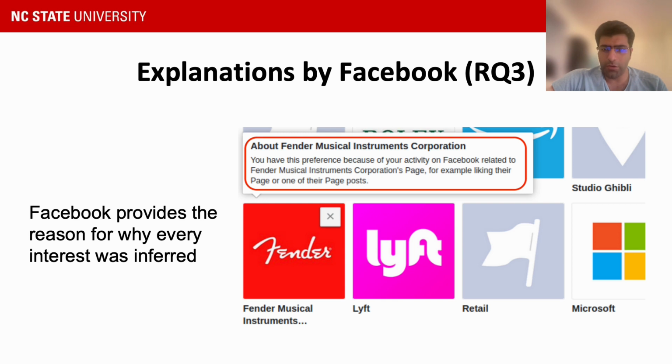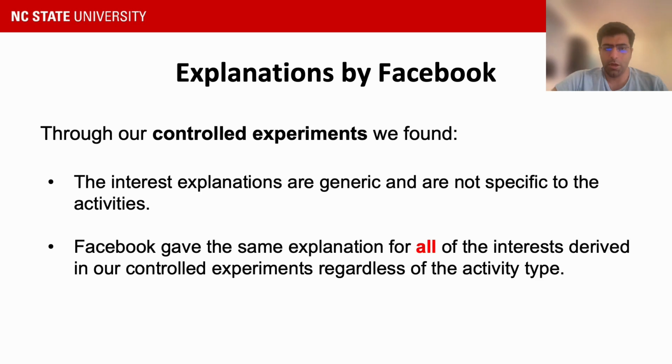Now, we evaluate the accuracy and effectiveness of interest explanations to answer our research question 3. In the ad profile, along with the list of inferred interests, Facebook also provides the reason that explains why every interest was inferred. An example of such an explanation is shown in the figure. Through our controlled experiments, we found that interest explanations provided by Facebook were very generic and did not mention the exact activities that cause its inference. For our controlled Facebook profiles, we found that Facebook provided the same generic explanations for all the interests that were inferred via different activities.